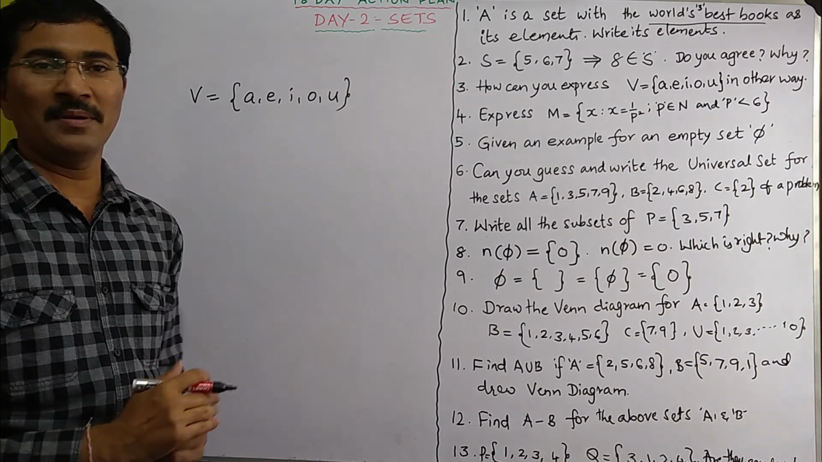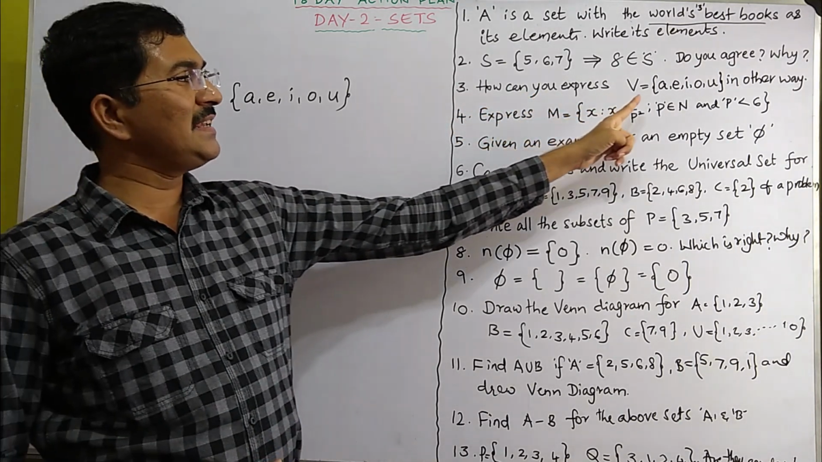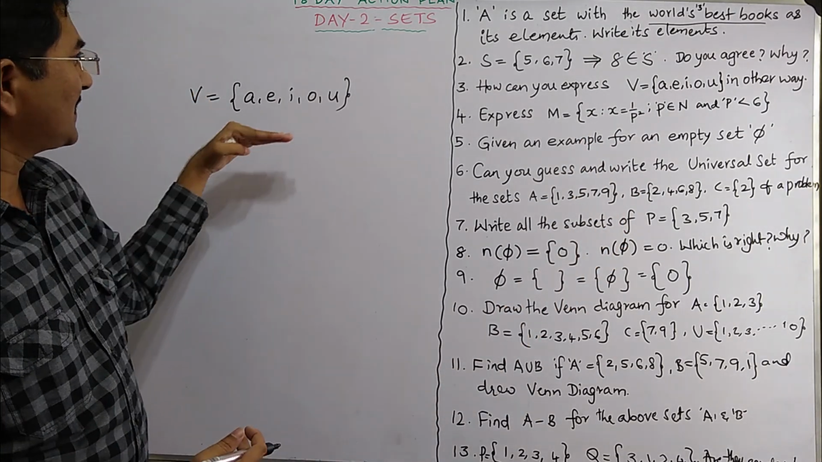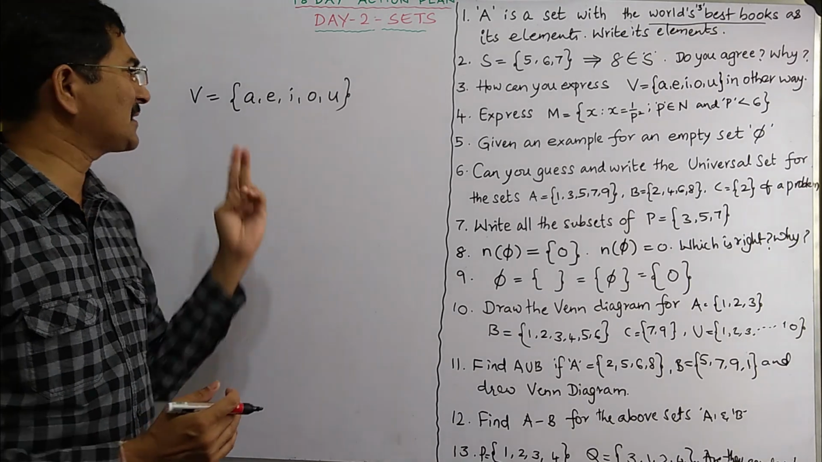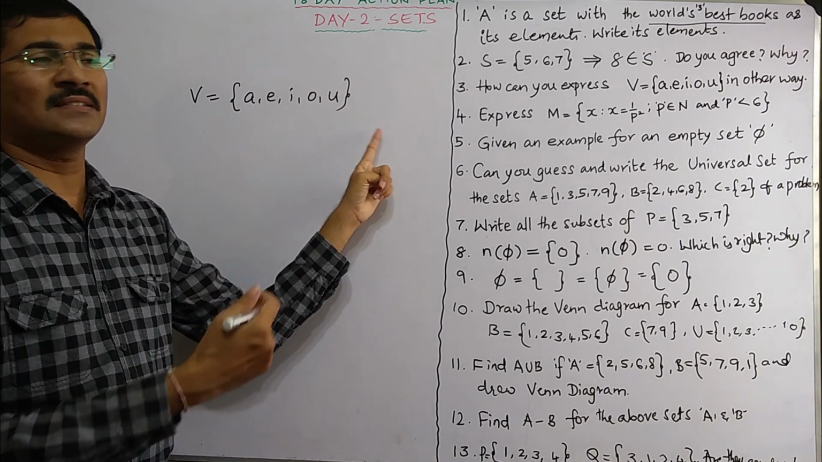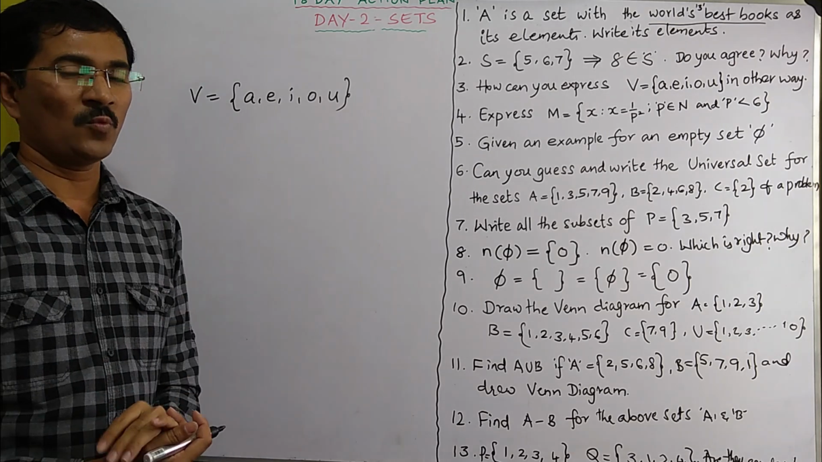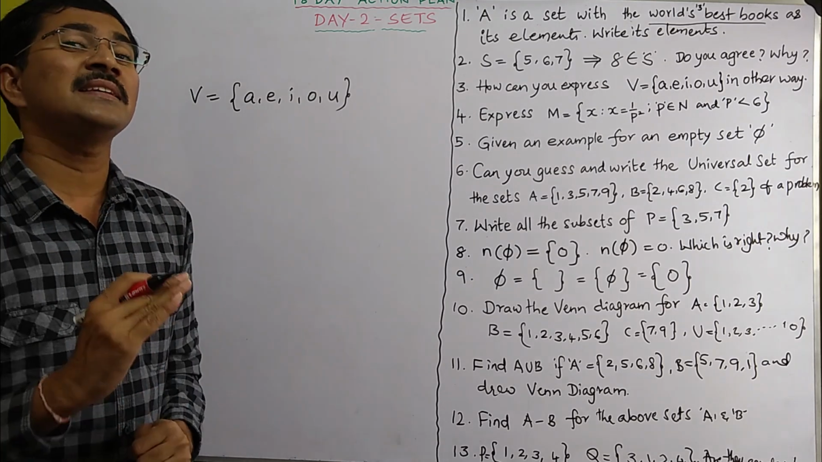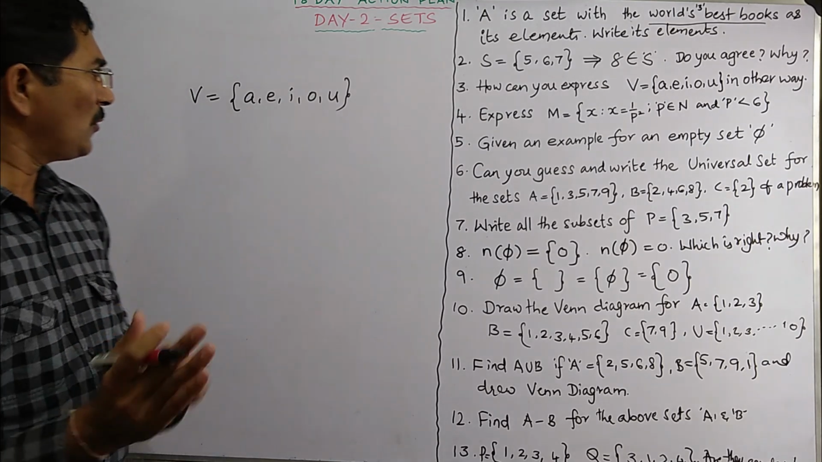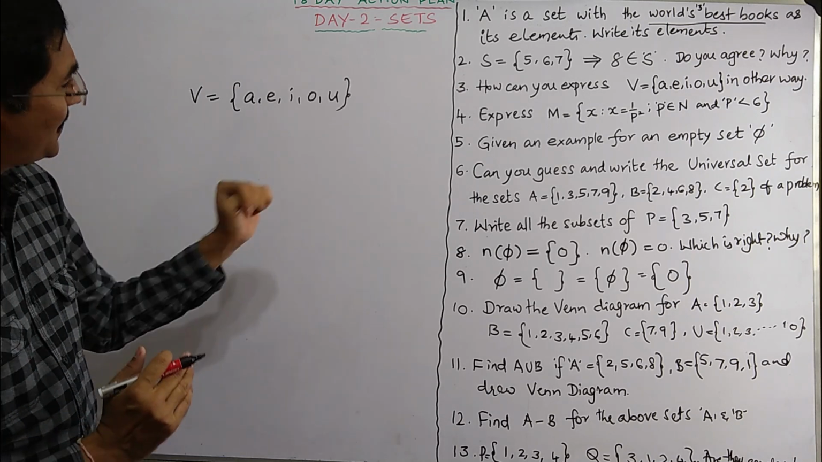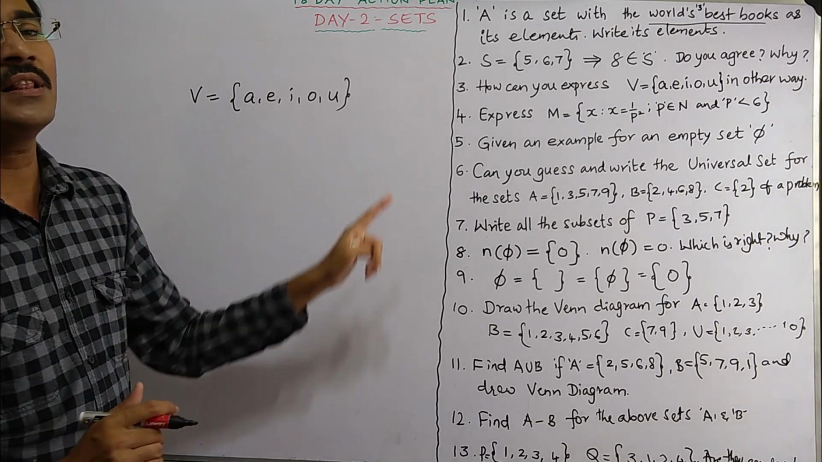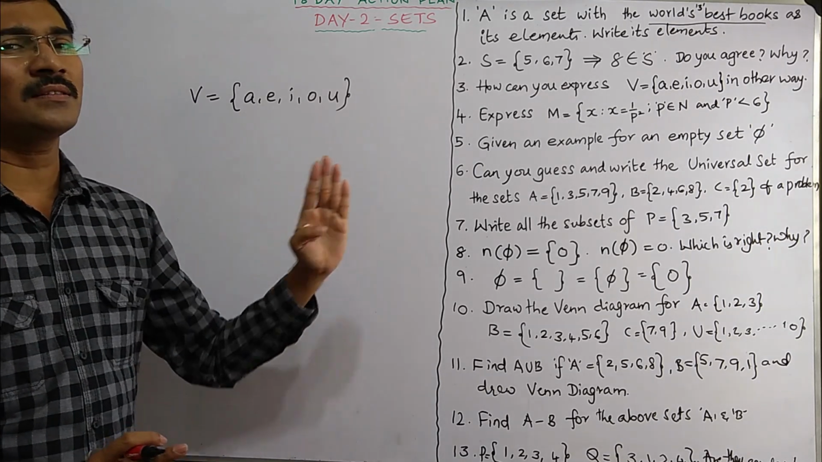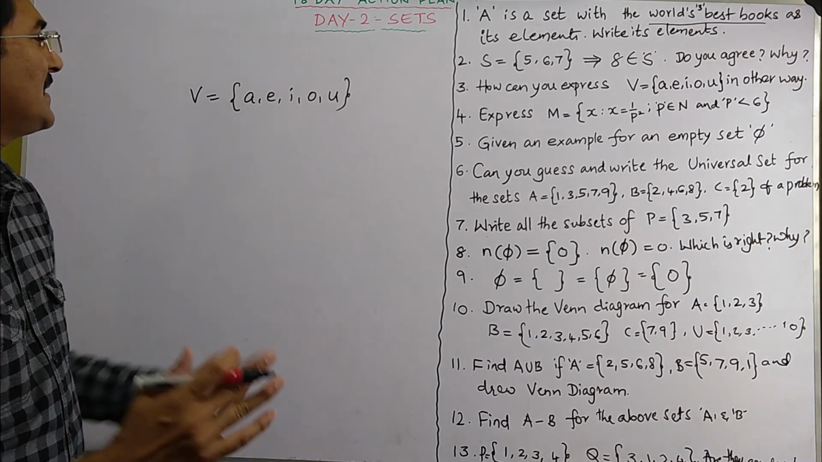Now coming to the third problem. How can you express V is equal to {a, e, i, o, u} in another way? This is one method of expressing, where we write all the elements separated by commas. This is called roster form, wherein you write all the elements separated by commas. Now can we write it in any other form is the question. Yes. If you look at it carefully and observe them, you can understand one thing. They are all the vowels of the English alphabet. So the common property is that all of them are vowels of the English alphabet.